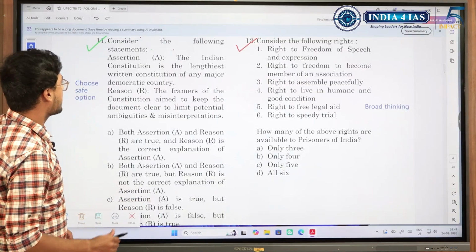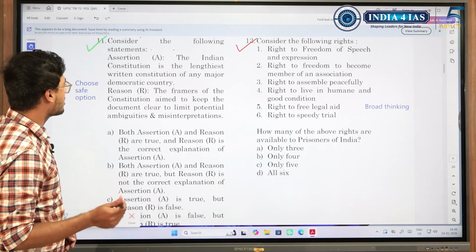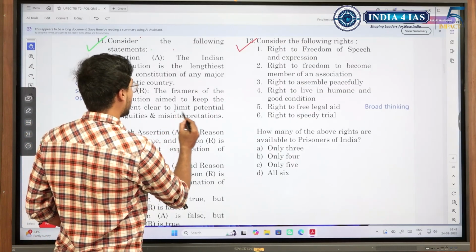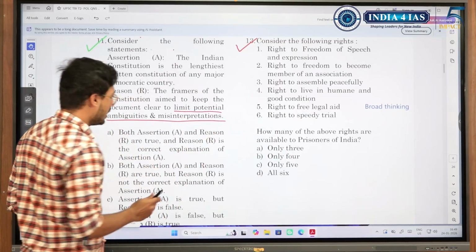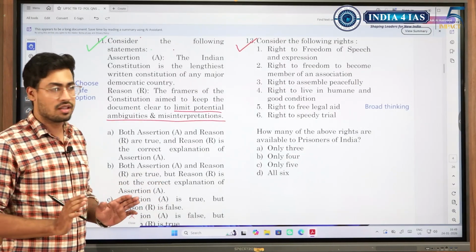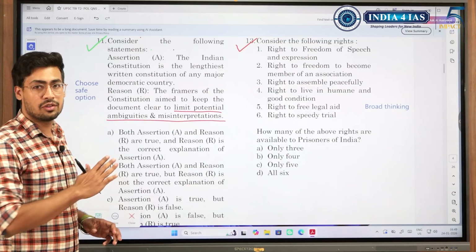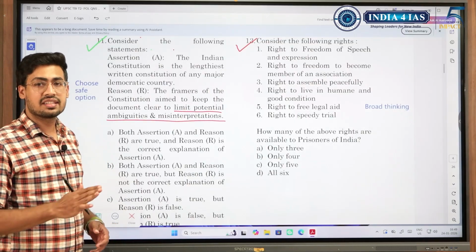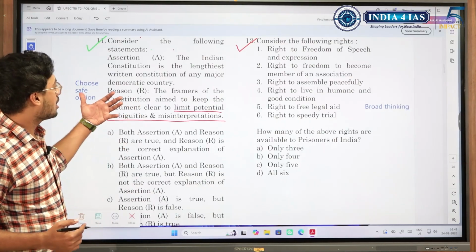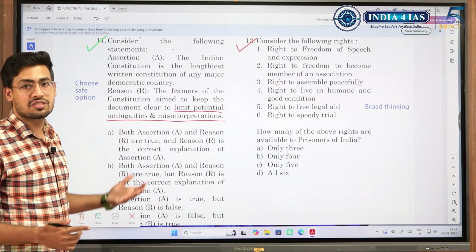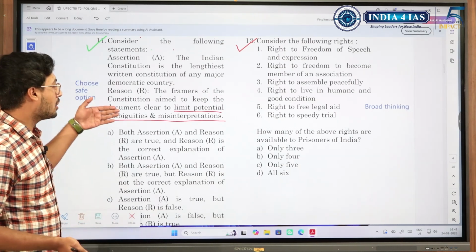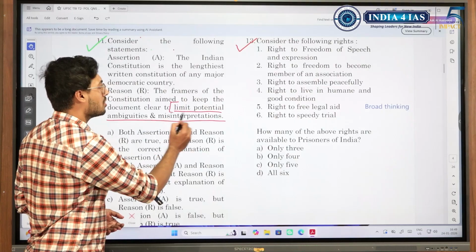Similarly, assertion and reasoning. The Indian Constitution is the lengthiest written constitution. The framers of the Constitution aimed to keep the document clear to limit potential ambiguities and misinterpretation. See, usually we might study a certain set of sentences in a standard book, but those sentences may not actually be present when we are solving the paper. In such a case, we need to take a broader thinking. So, when we read Lakshmikant, we might see lengthiest written constitution. Why is it lengthy? Because there were legal luminaries, because India is a diverse country. These were the reasons that we studied. We may not have come across this statement, but is it true? This is true.